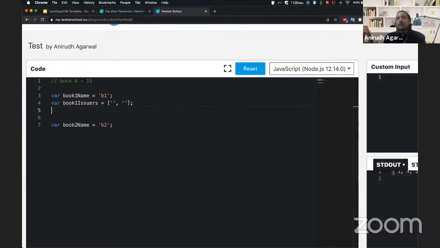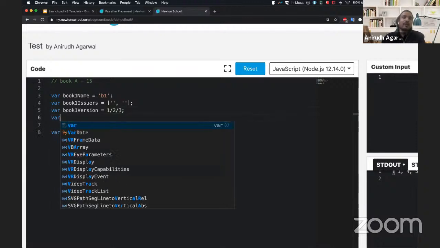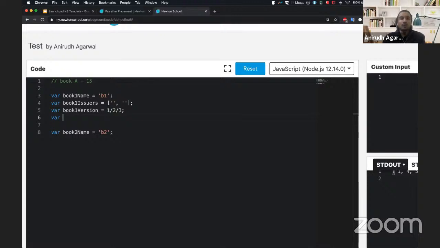Some of the books have different versions, version one of the book, version two of the book, so you can also have book one version, which could be one, two, three, four, whatever, and so on and so forth. Also, if somebody loses a book, you would want to keep track of the book price.